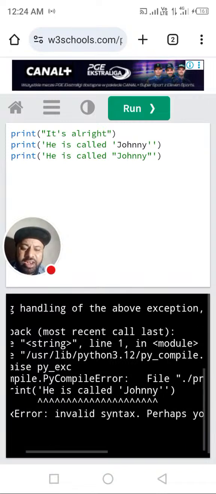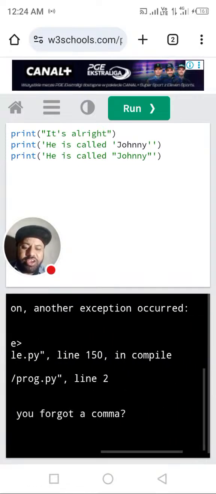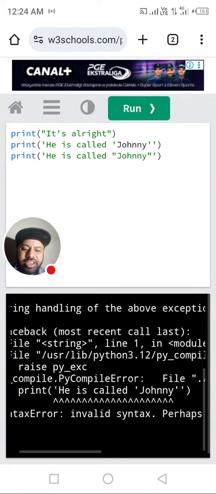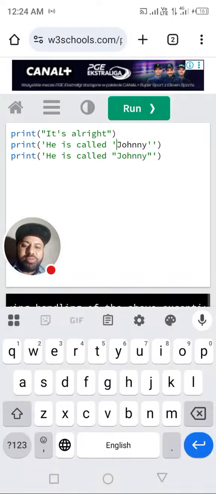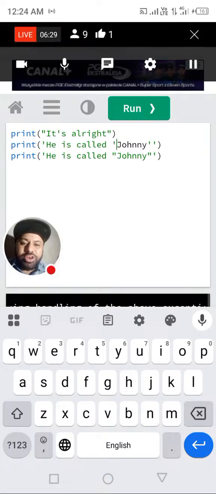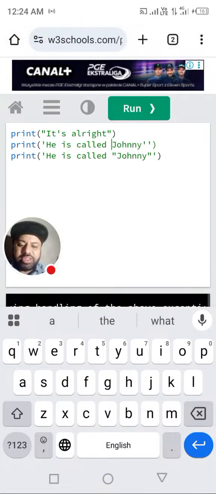Here is syntax error, invalid syntax. Perhaps you forgot a comma. Okay, here it is, Johnny. Here it is of Johnny, now because we can now remove. It is also called debugging. Dear students, we can remove it in this way.